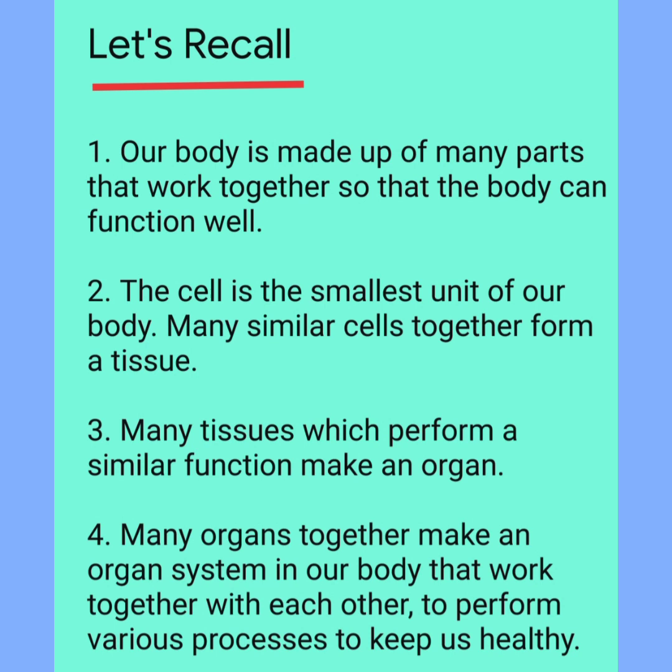Second point, the cell is the smallest unit of our body. Many similar cells together form a tissue. Many tissues which perform a similar function make an organ.